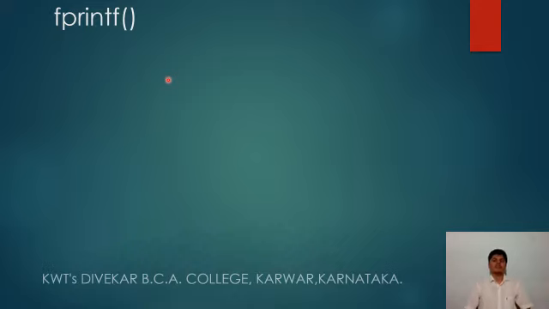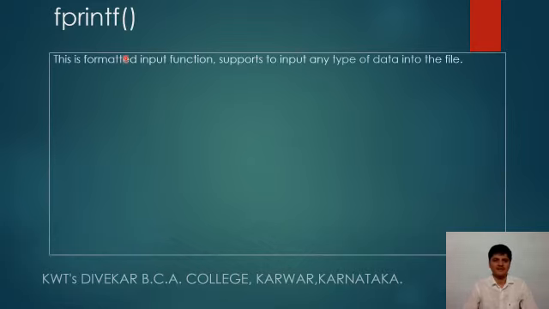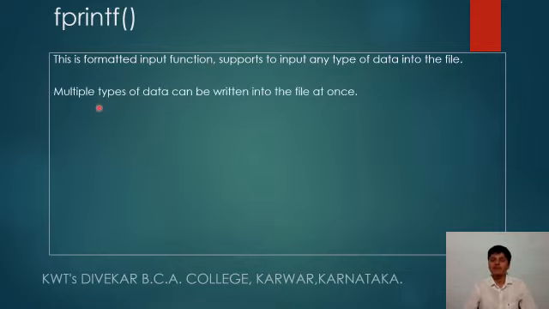Now moving on to the formatted output function, that is fprintf. This is a formatted function, which supports writing any type of data into the file. Here multiple types of data can be written into the file at once. Whereas with the unformatted putc we can write only a single character at a time, and using putw we can write a single numeric value at a time,